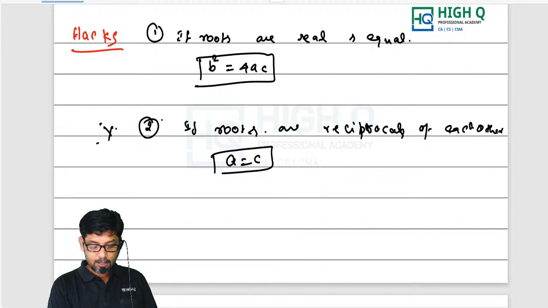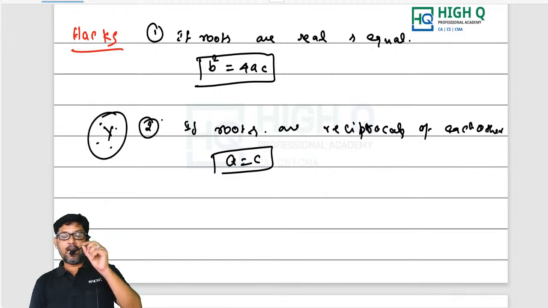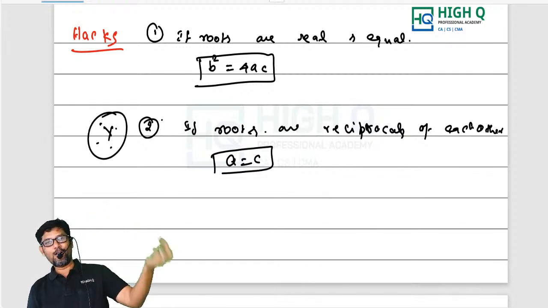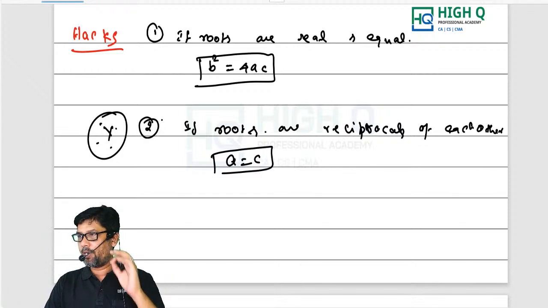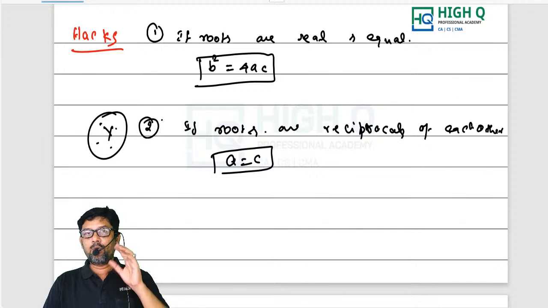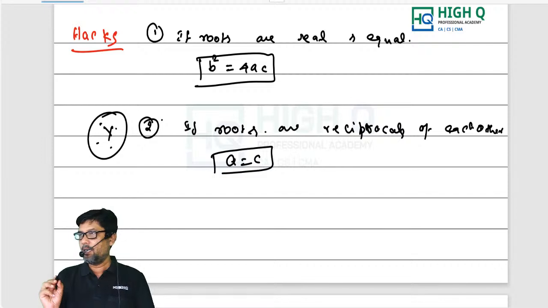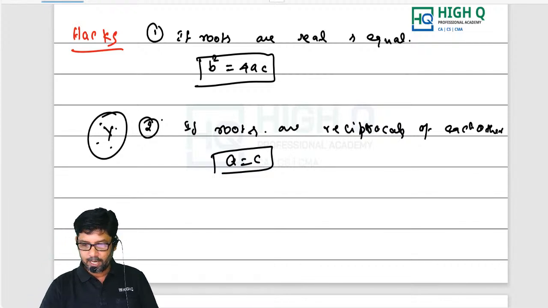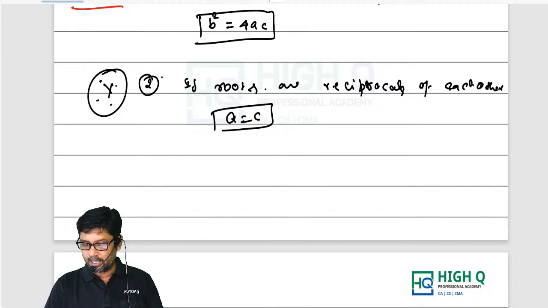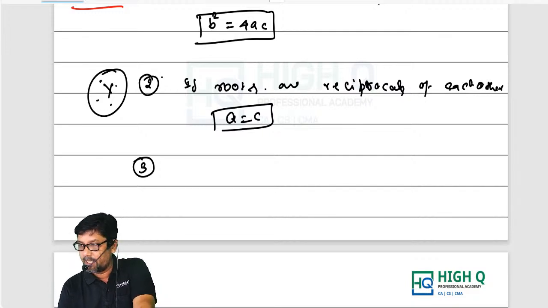My dear, important. I will connect all the hacks when I solve the problems, and then you will be shocked. As I told you, in the quantitative aptitude paper you touch your pen only to mark the answer; you are not supposed to use your pen to solve the questions. So if roots are reciprocals of each other, we can say a equal to c.